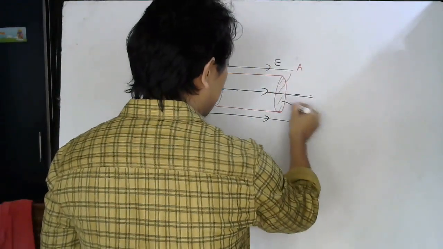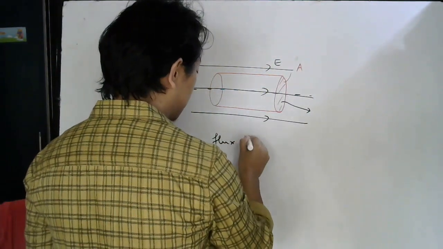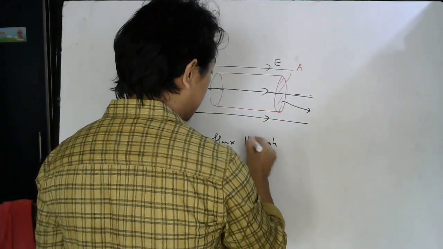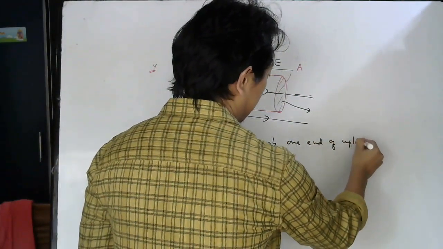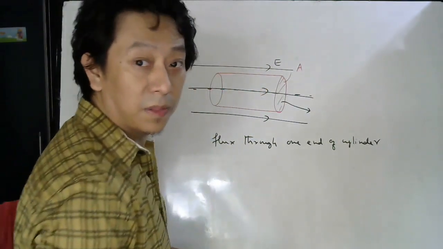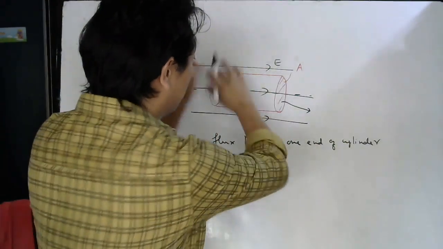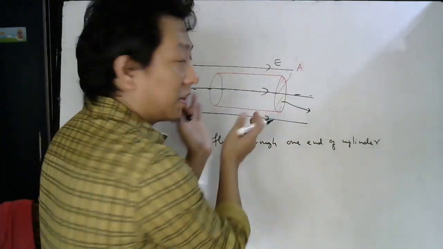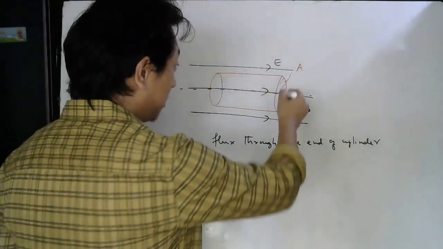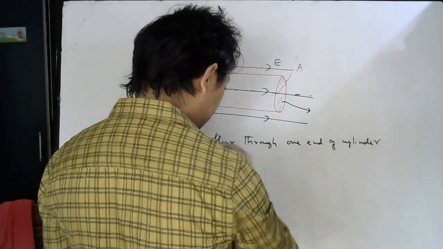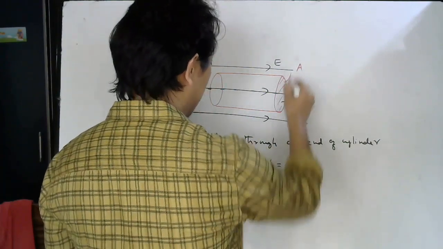Now they want flux through this surface, one end of the cylinder. If you look carefully, this is what kind of surface? Only this one, not the whole. They don't want flux through the whole cylinder. They want only flux through this surface. So for this surface, your flux will be E A.